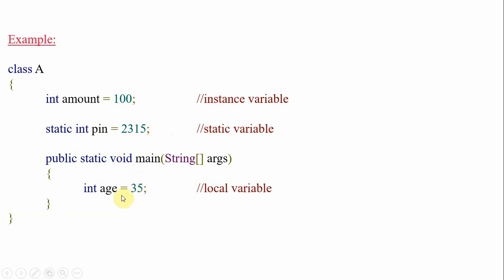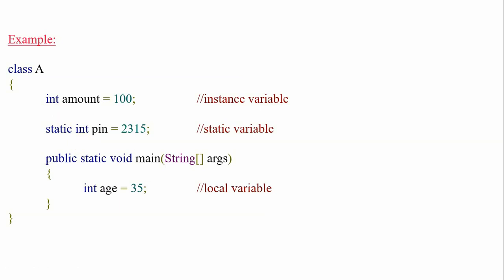If it is in the method, it is a local variable. If it is outside the method but in the class, it is an instance variable. If a variable is outside the method, inside a class, along with a static keyword, then it is called a static variable. So you have a clear idea about variables, declaration and scope. Now what is static actually? Static is actually an internal process, the execution process.